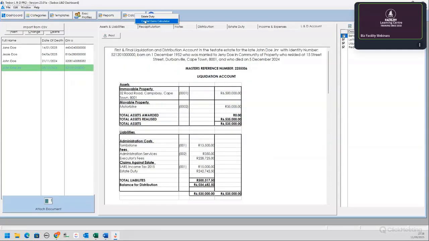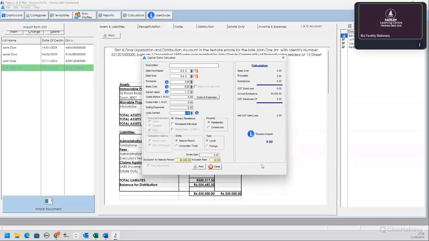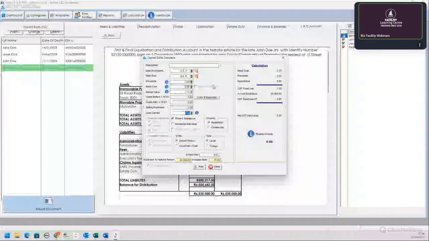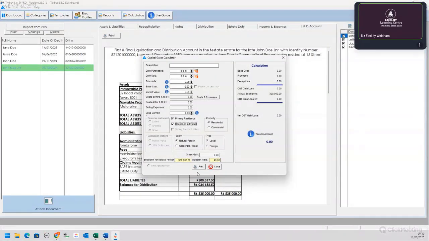Then another awesome standalone calculator is the capital gains tax calculator. This calculator we borrowed, or stole, from our sister software program, Tax Planner Desktop. So this is fully functional. Again, you can also print it, which is a really nice thing. And of course, you would need to just specify that it is a deceased individual because then the exclusion increases. Or if you want to use the calculator for yourself, for your friend, this is really nice and you can print it.